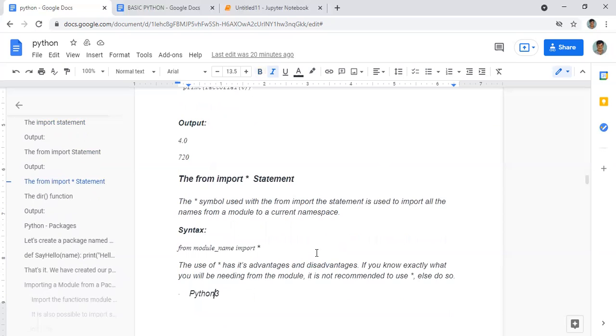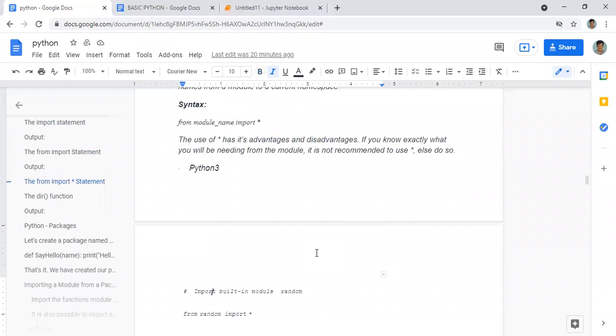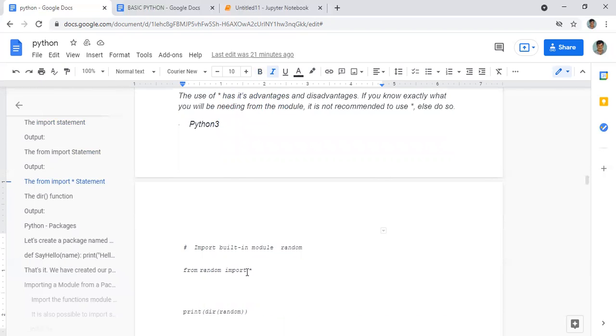Now, if you exactly know what is needed, that means we want the square root function, and we know that the square root is inside math, then we can give from math import square root. If you don't know what is present inside math and you want to import everything, then you can use a star. You can see here, from random import star. That means everything under this module random will get imported.